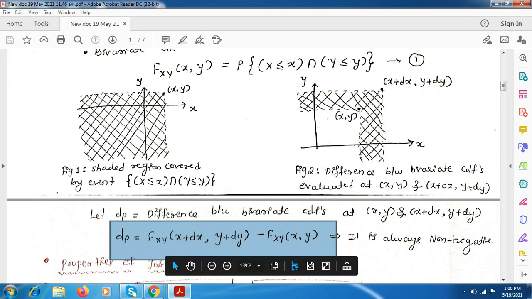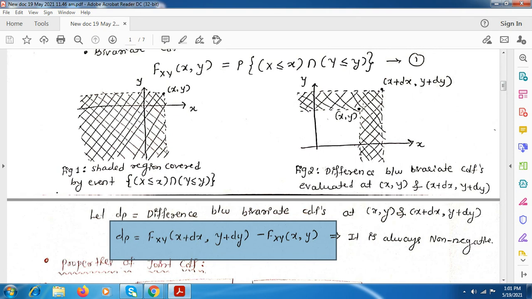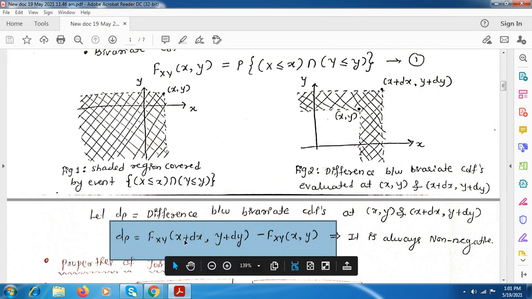It is always non-negative because the CDF is always increasing. This area we can represent by dP, which is just the subtraction or the difference between these two areas, that is the CDF of x comma y with these small differences, and here it is the CDF of x comma y.